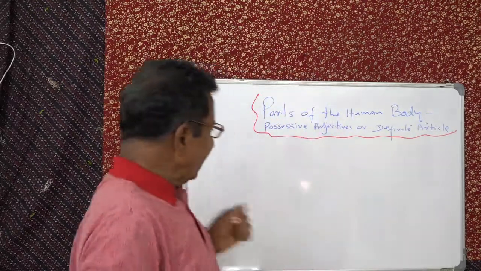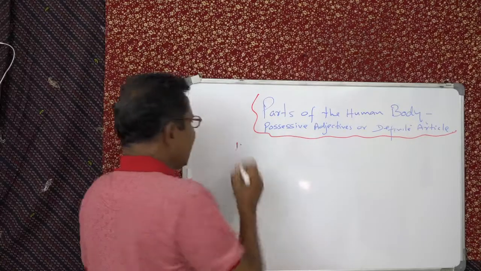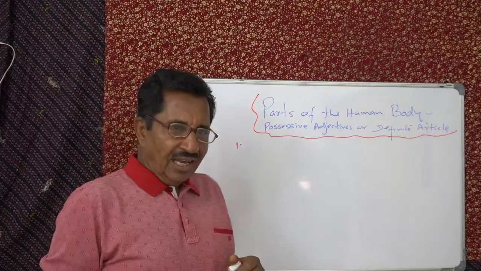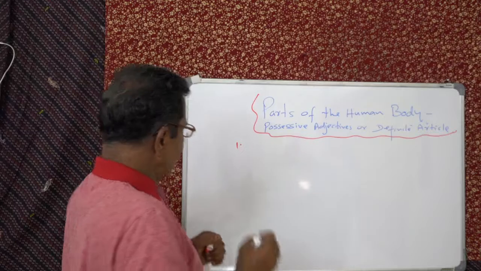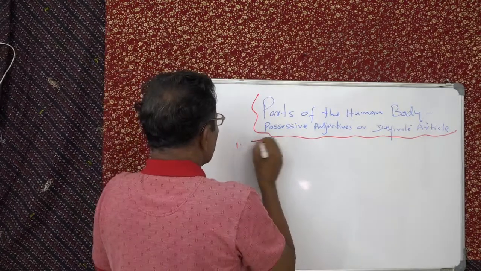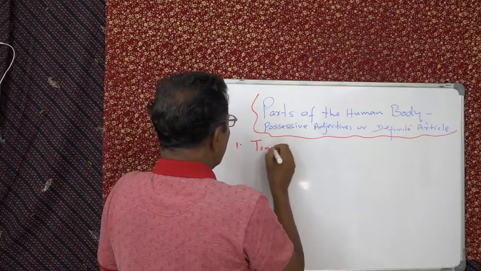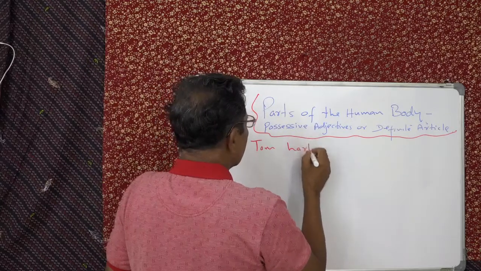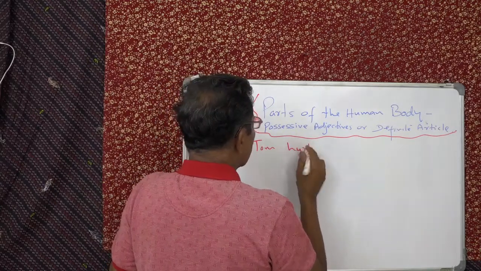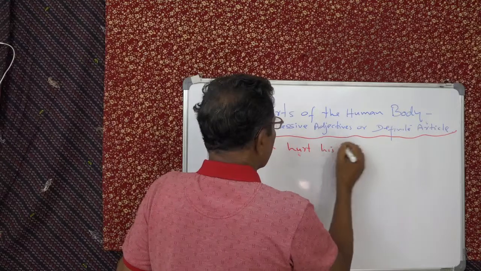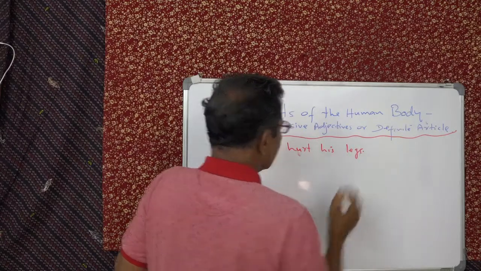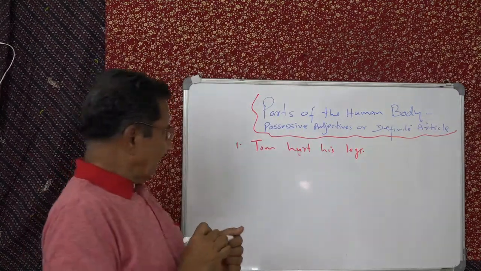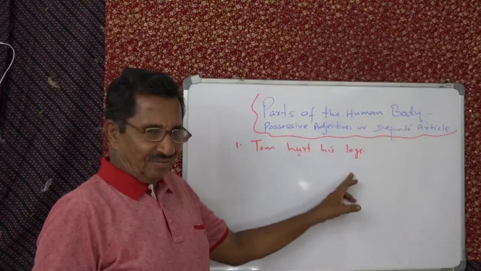Okay. So let's look at this sentence. First sentence is, you can say, Tom hurt his legs. So, whose legs? Tom's. Subject.